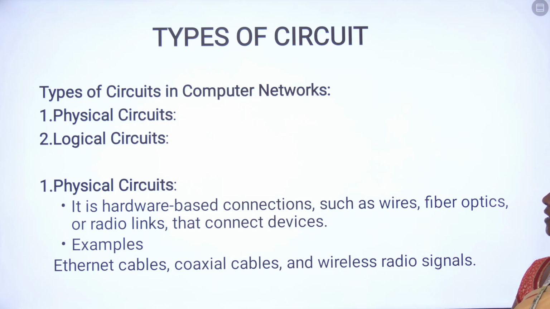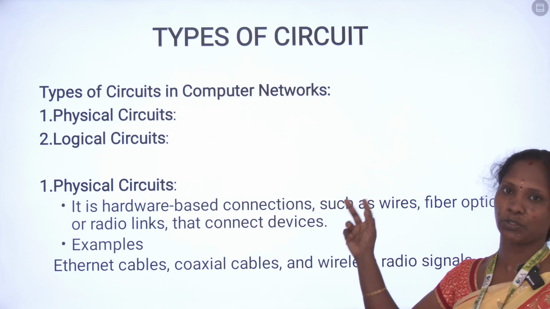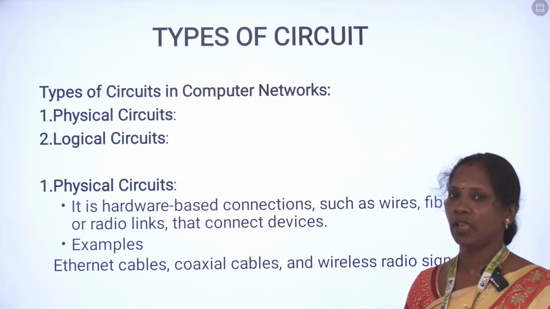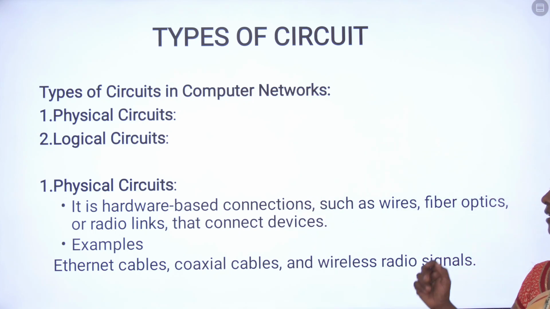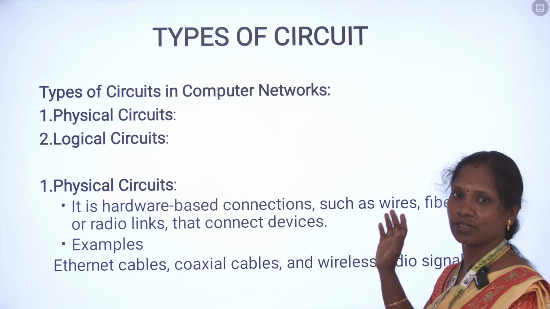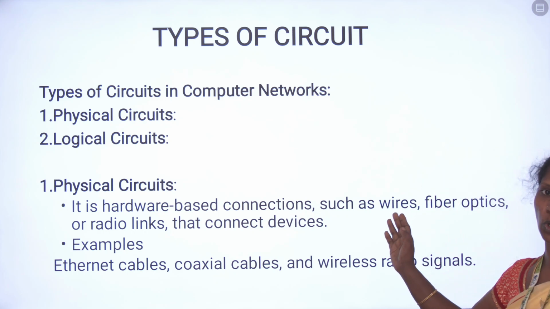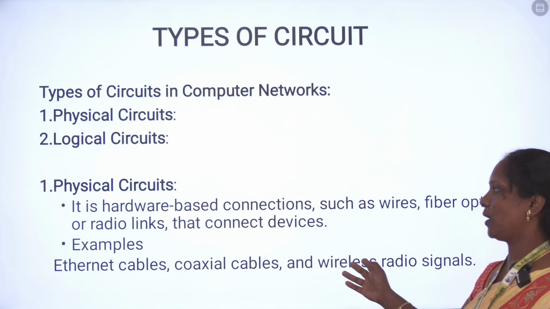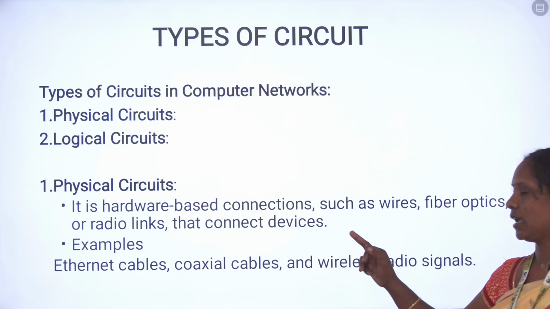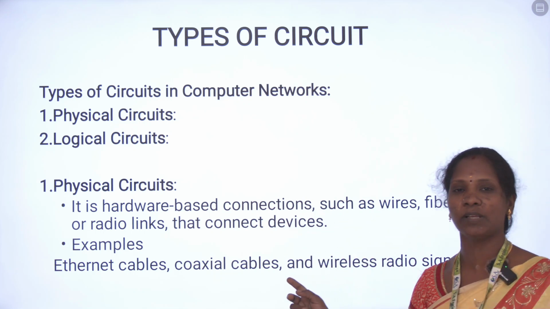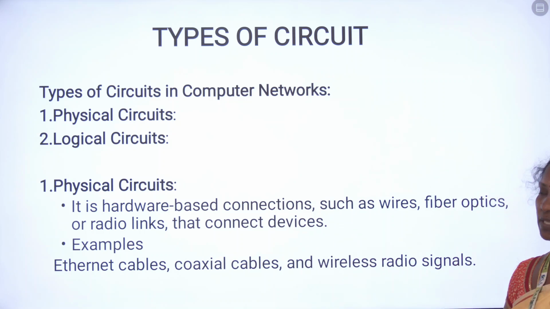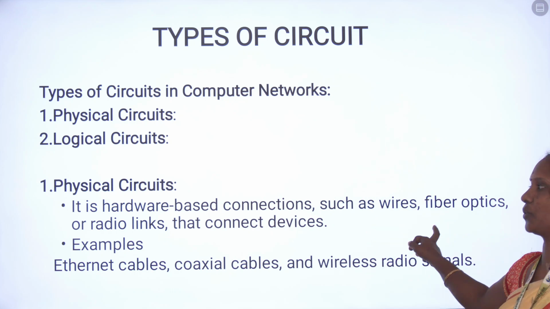Then, types of circuit. Circuits are divided into two types: one is a physical circuit and the other is a logical circuit. The physical circuit is a hardware-based connection. Hardware-based connections are mainly wires, fiber optics and radio links. Examples are Ethernet cables, coaxial cables and radio signals. So this is the physical circuit.